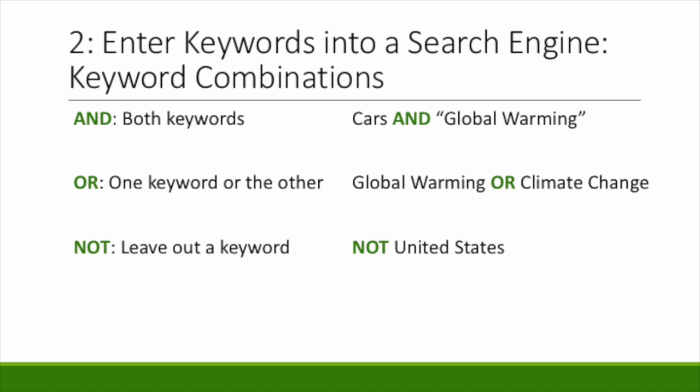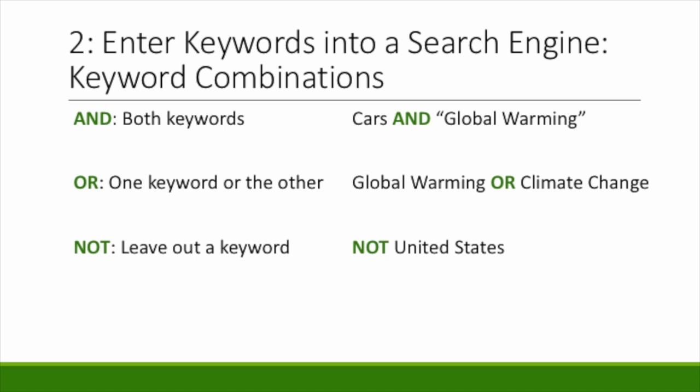And can be used when you want to search for articles or sources that have both keywords, not just one. So you can type cars and global warming. Or it can be used when you want to search for sources that include one keyword or the other. This can be helpful if you have a topic that is called one name by some people and another name by other people, such as global warming. Some people call it global warming, others call it climate change. If you use and, sources that just use the term global warming and do not mention climate change would be cut out of your research.